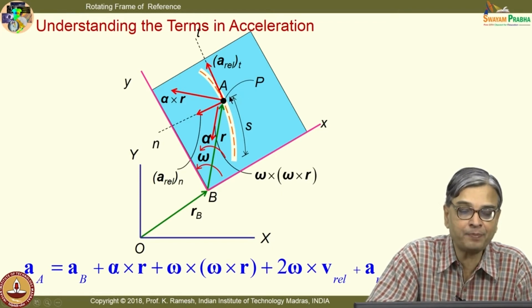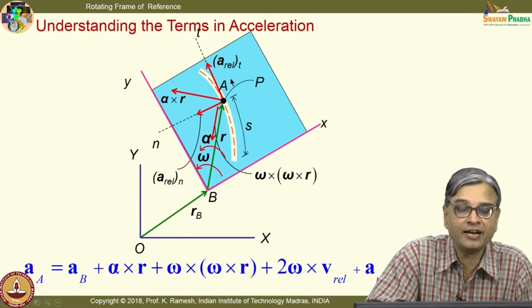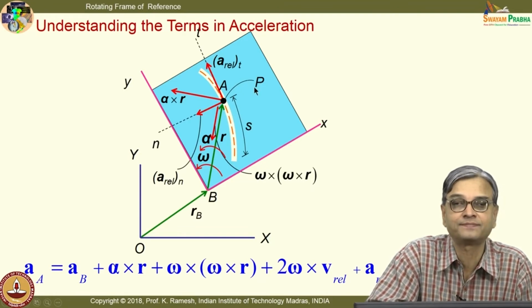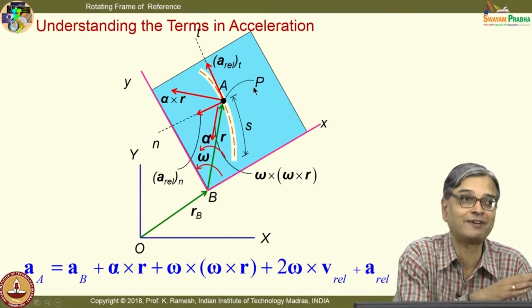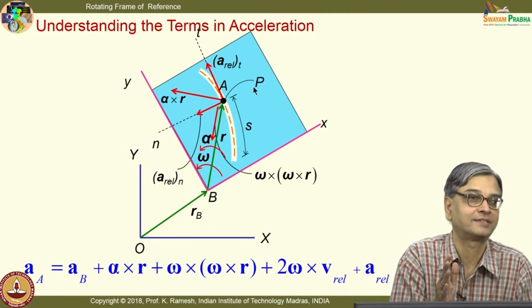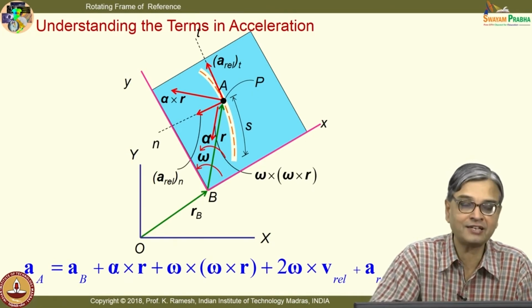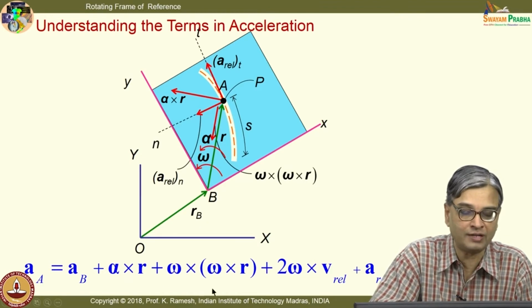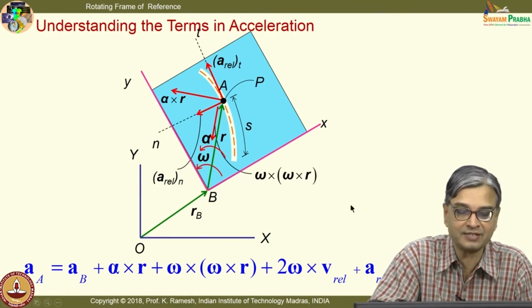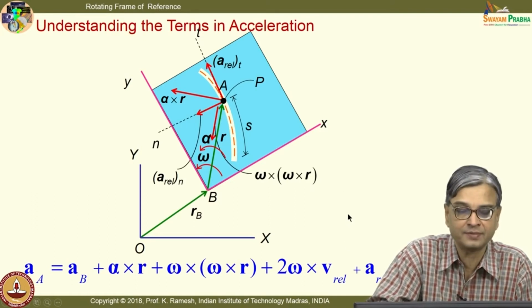Then from point P I have to get the absolute velocity of point P as well as absolute acceleration of point P. From this I can find out what is the relative velocity or relative acceleration of point A with respect to P. That is how we have developed the concept. Okay. Then you can understand all the terms that are involved in the development of this. Okay. We will again revisit this term by term.